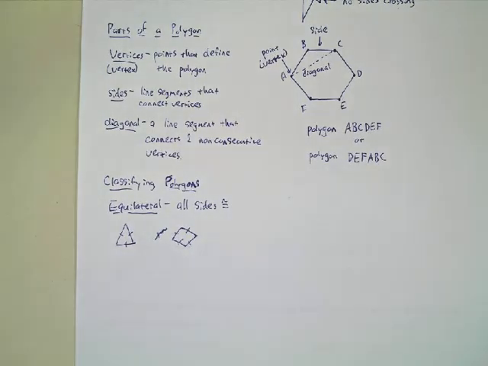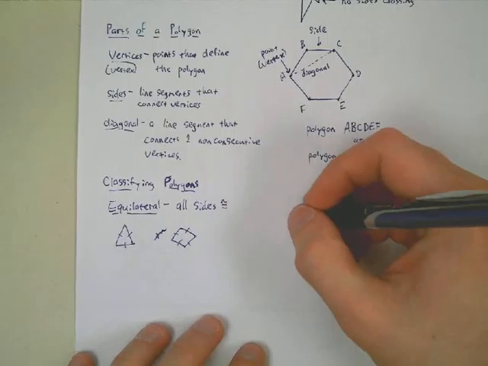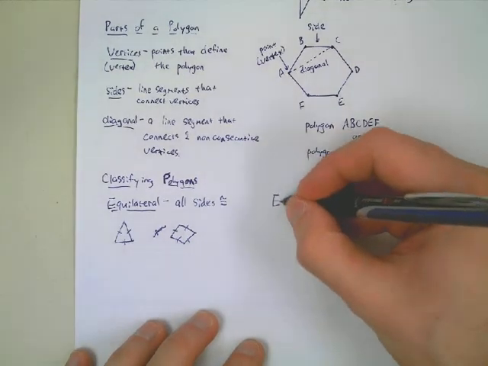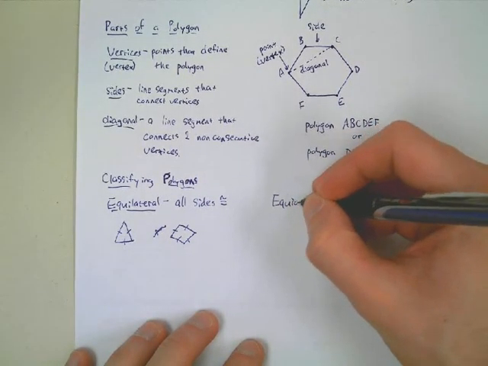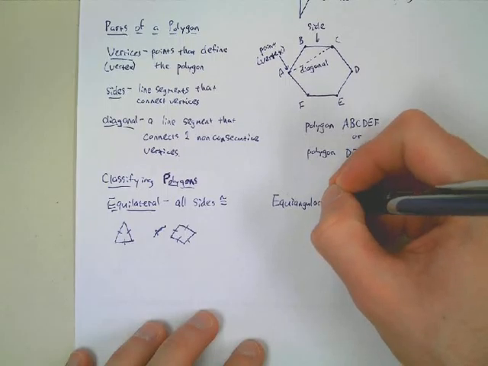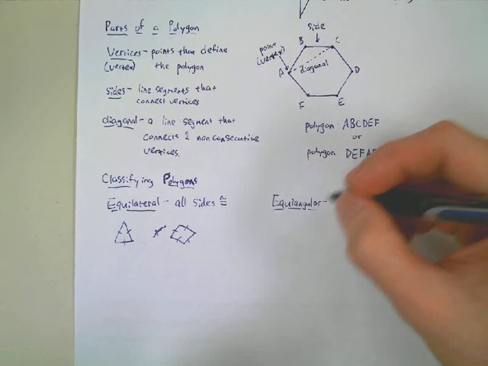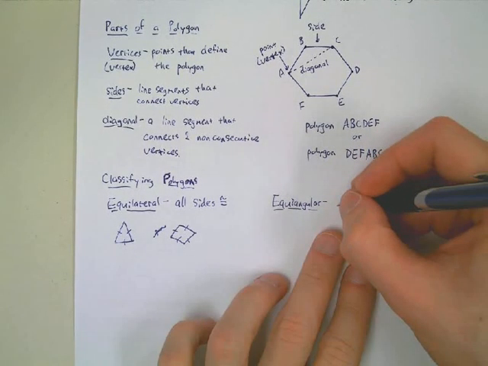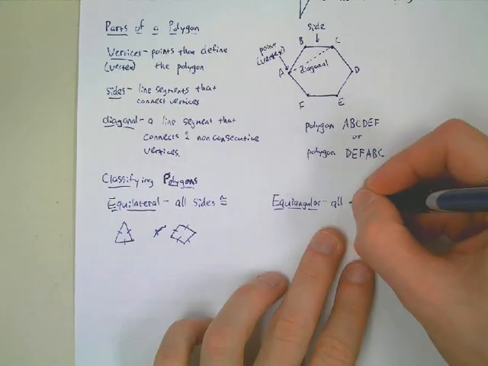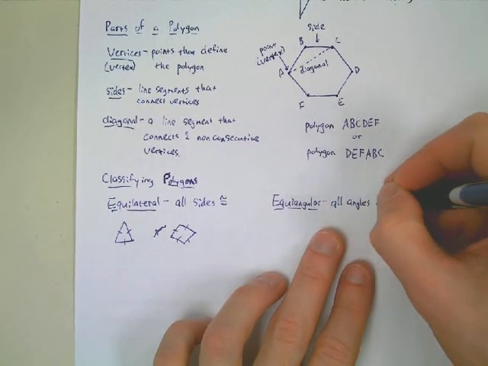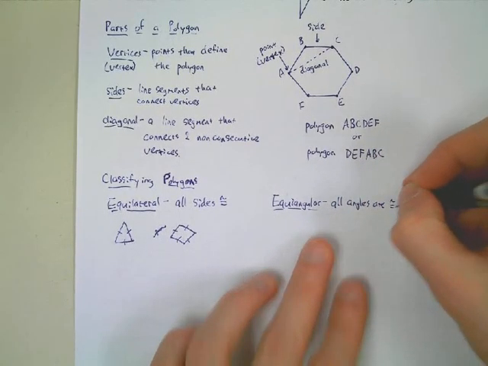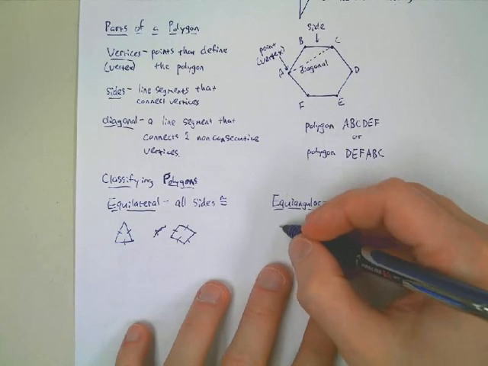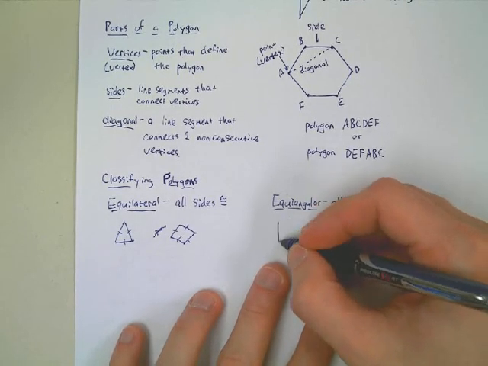All right, then we also have, besides equilateral, equiangular. And that, of course, means what? Yeah, that's right. All the angles are congruent. And again, I can draw some pictures of that. We could draw, for example, an equiangular quadrilateral.